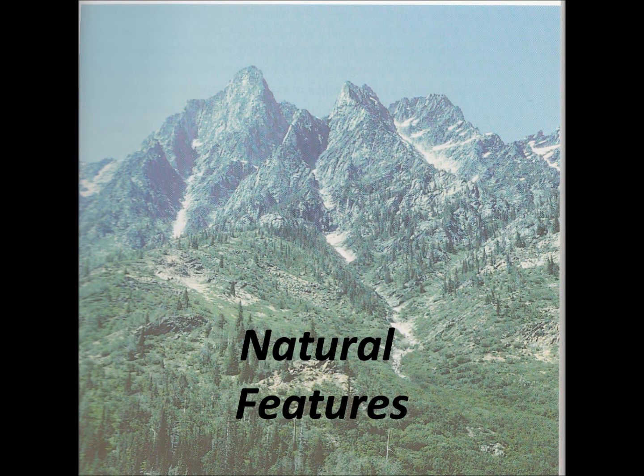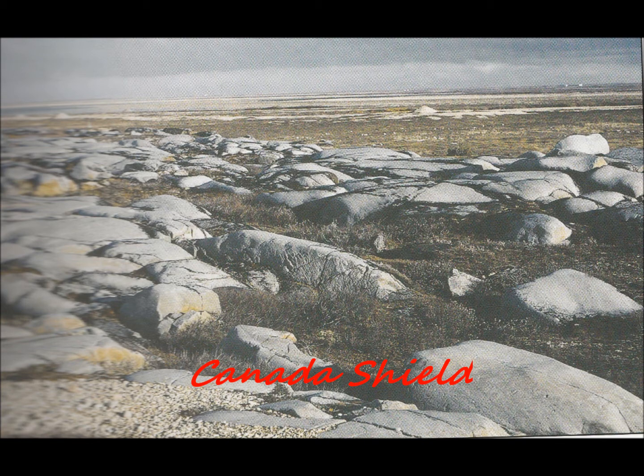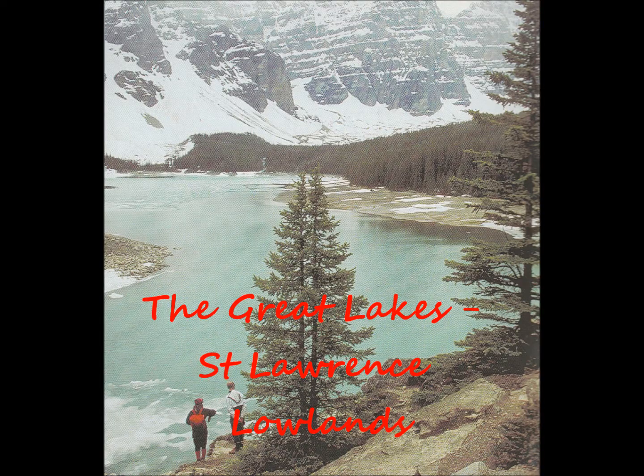It is important to know about Canada's landform regions. There are 7 altogether. Number 1. The Appalachian region, which contains hills and plateaus. Number 2. The Canadian Shield, which is covered by bare rocks, forests and freshwater lakes. Number 3. The Great Lakes and St. Lawrence Lowlands. There are 3 of the Great Lakes: Lake Erie, Lake Ontario and Lake Huron.